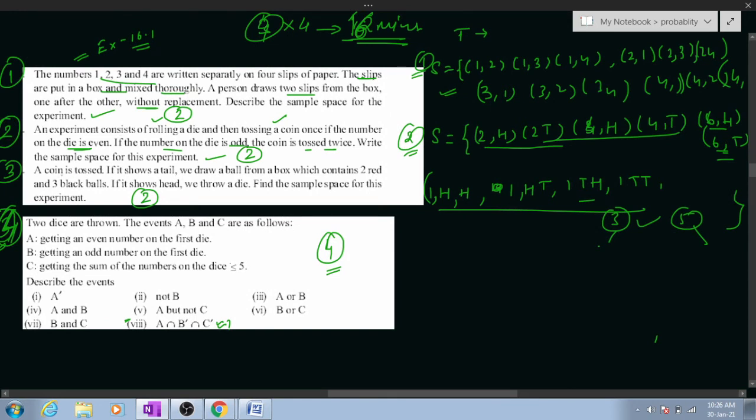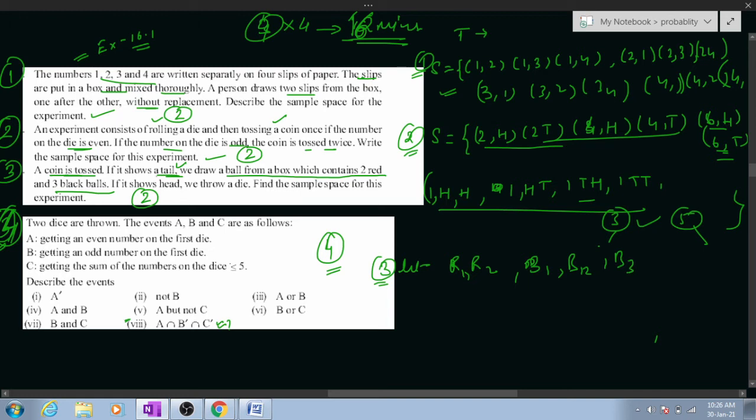Question number 3. A coin is tossed. If it shows tail, we'll draw a ball from the box which has 2 reds and 3 black balls. So let the red balls be R1 and R2, and the black balls be B1, B2, B3. Chalo, good.